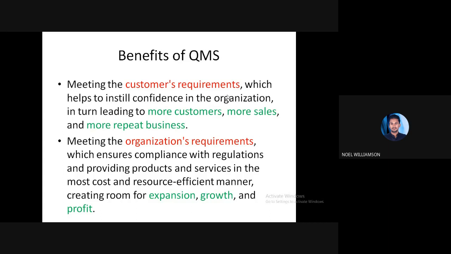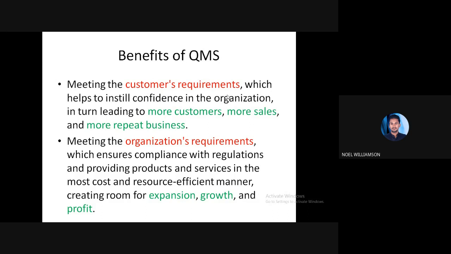Now regarding the organization, meeting the organization requirements will ensure compliance with the regulations and provide products and services in the most cost and resource efficient manner.